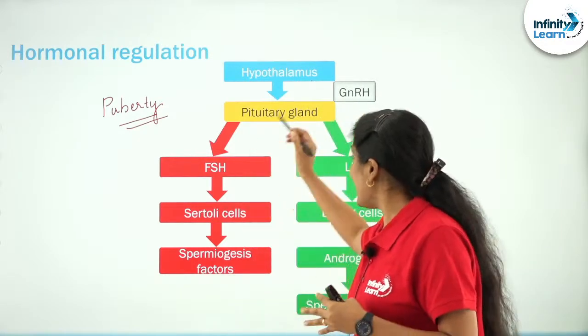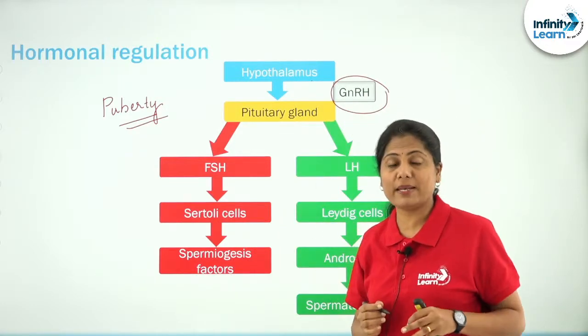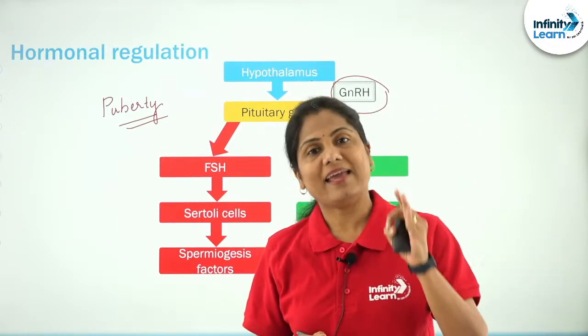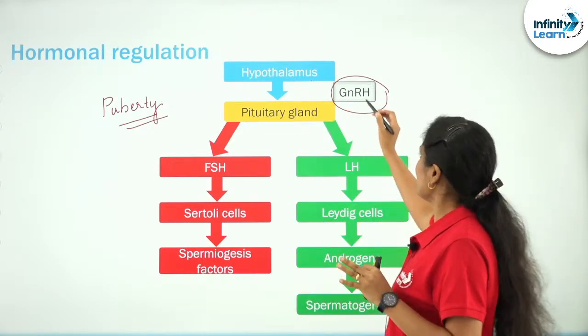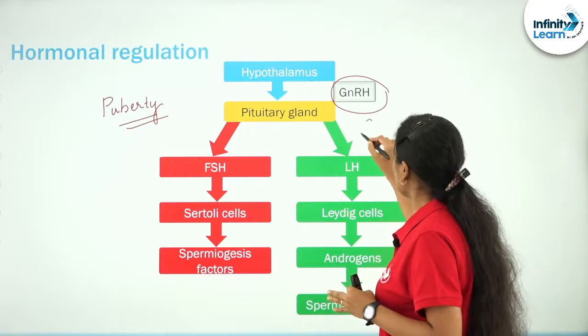Hypothalamus secretes gonadotropin releasing hormone, GnRH.